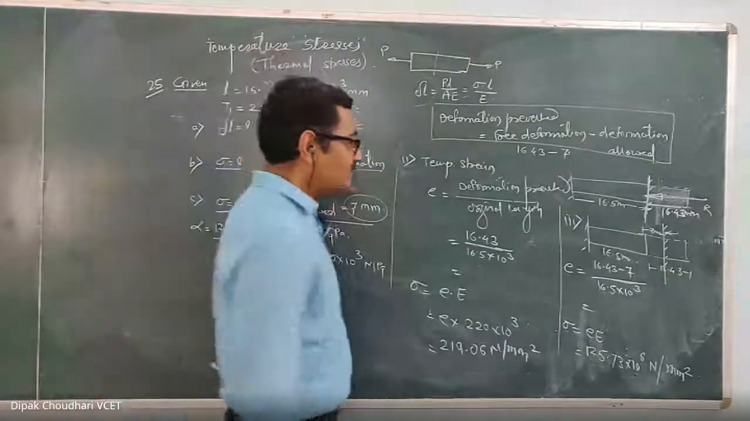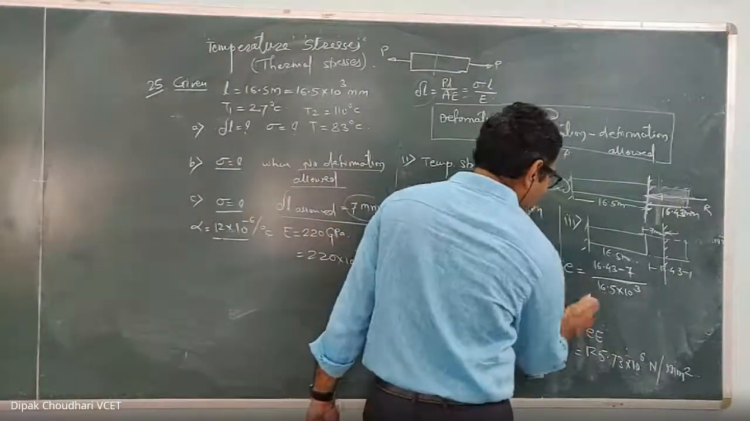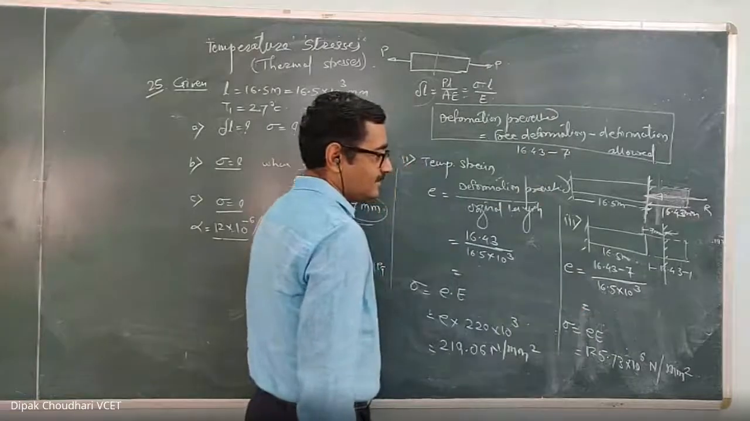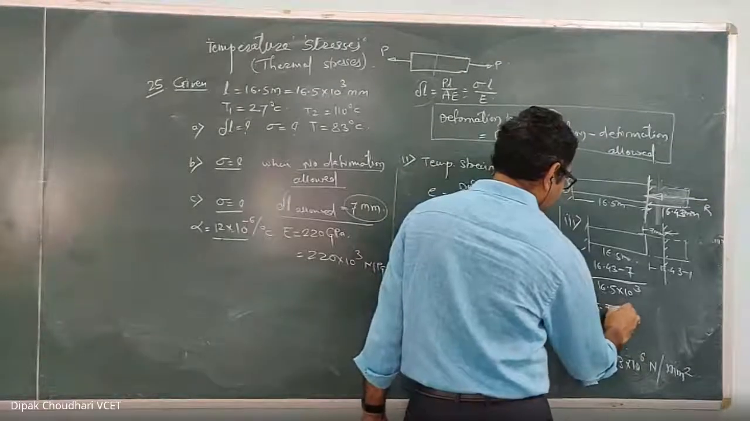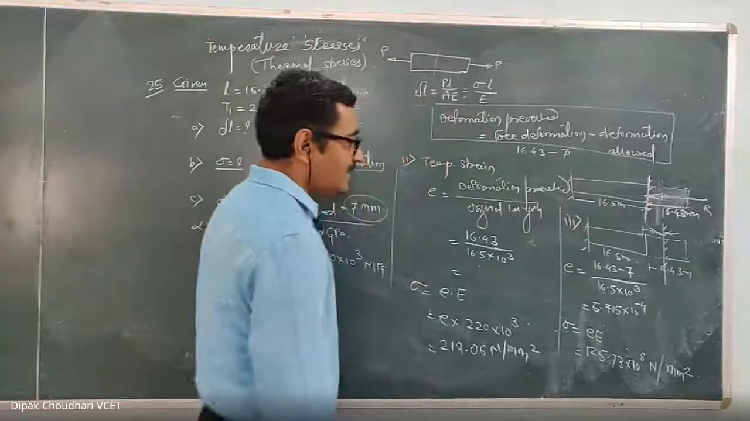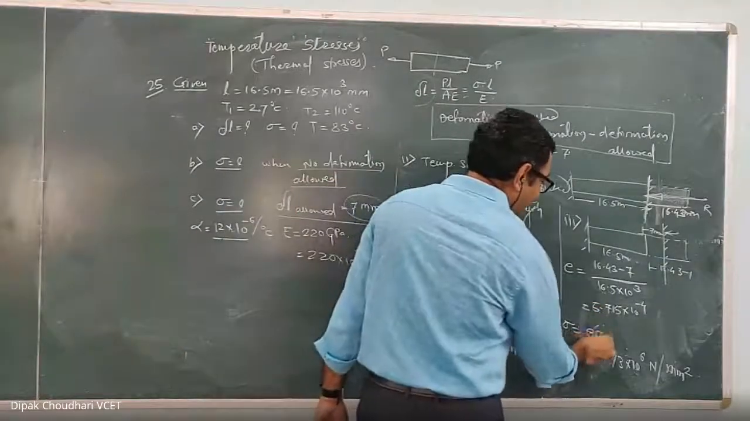Okay, here, so how much is the temperature strain here? Tell me. 5.715 into 10 raised to minus 4. Okay, here and now use this strain and use the value of E.